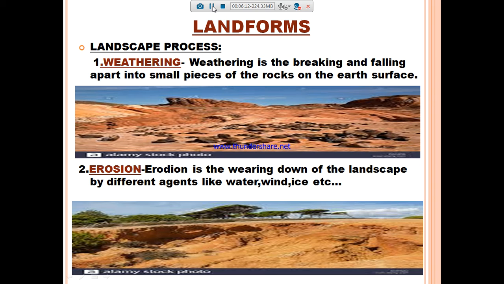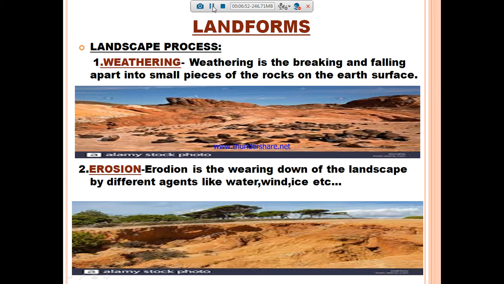So these processes of erosion and deposition create new kinds of landforms on the surface of the earth. That is what we are going to see. That is landscape processes. Landscape processes are of two types: one is weathering and another one is erosion. Weathering means the breaking and falling apart of rock into small pieces on the earth's surface. Erosion means the wearing down of landscape by different agents like water, wind, and ice into particles. That is called erosion. So, two kinds of landscape processes: weathering and erosion.